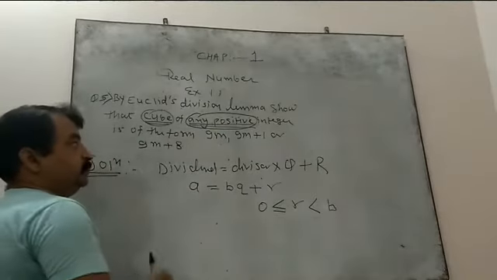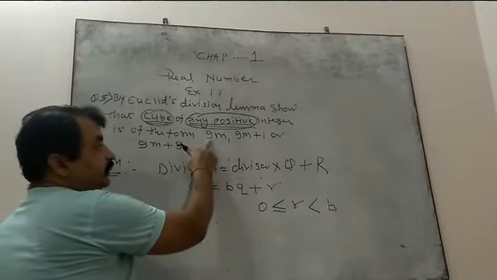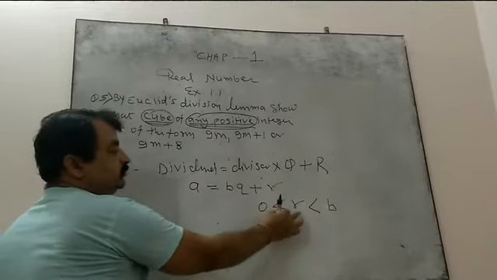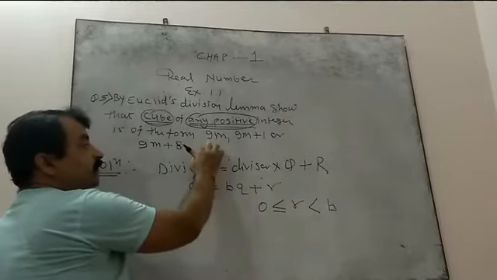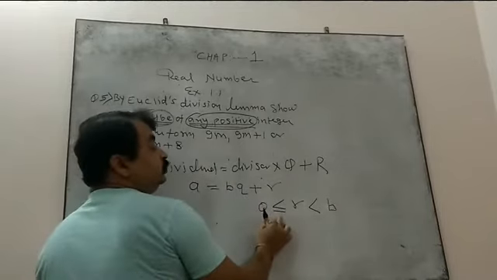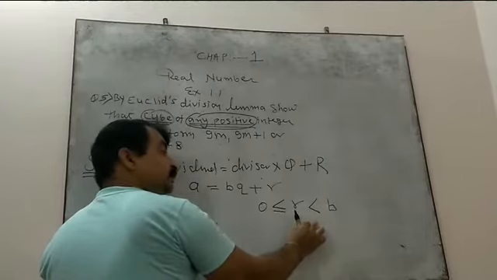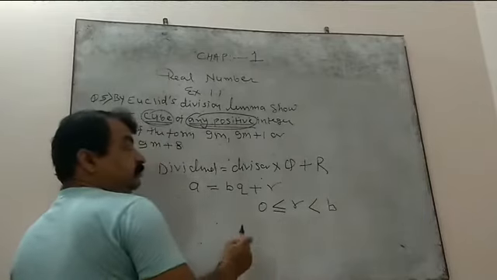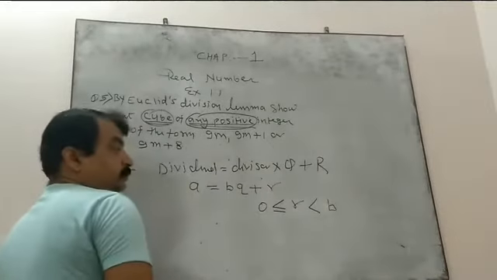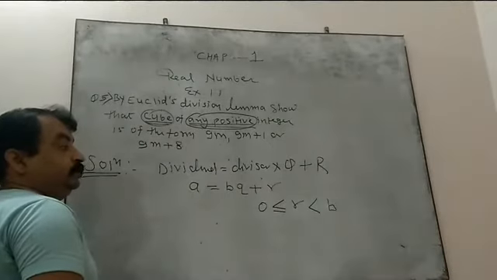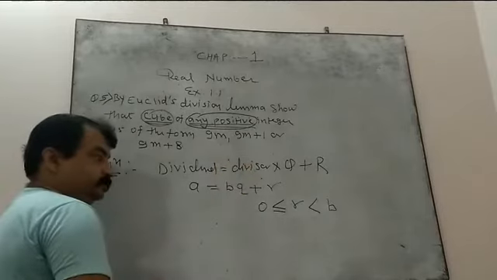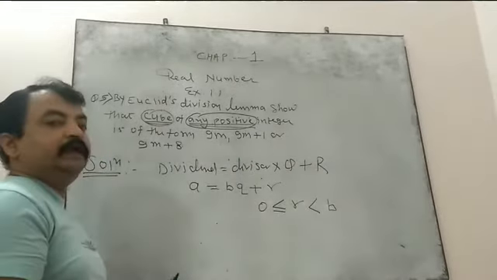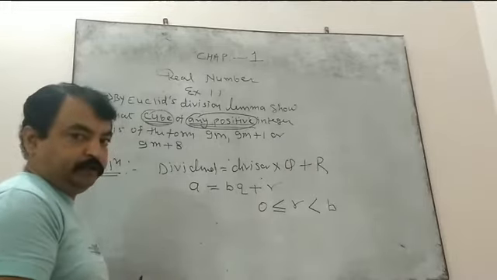But remember, if you take divisor 9, then by the remainder theory the remainder will be greater than or equal to 0 and smaller than 9, that is 0 to 8. Then you have to check the cube of all the remainders 0 to 8, and the solution becomes slightly complicated.